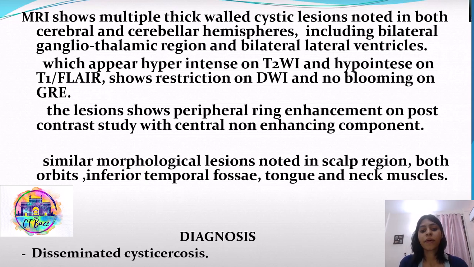The lesions show peripheral ring enhancement on the post-contrast study with a central non-enhancing component. Similar morphological lesions were noted in the scalp region, both orbits, infratemporal fossae, tongue, and neck muscles. So the diagnosis was disseminated cysticercosis.